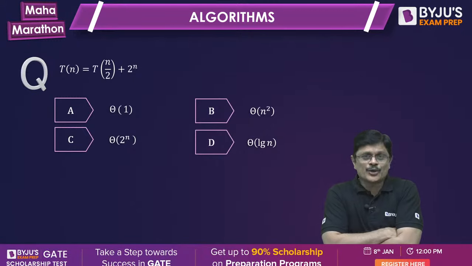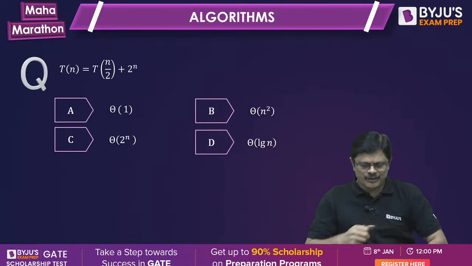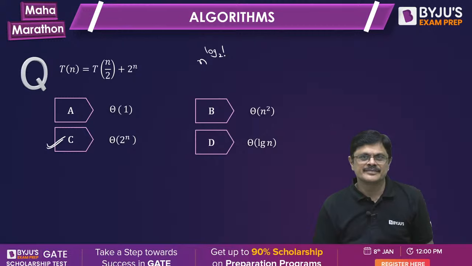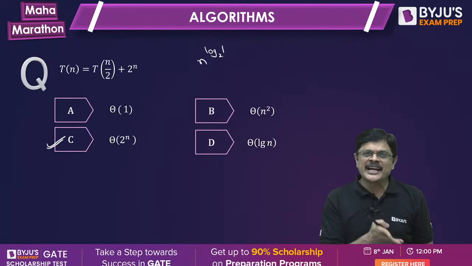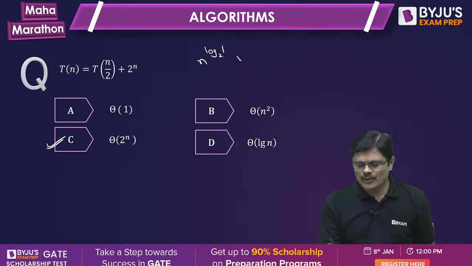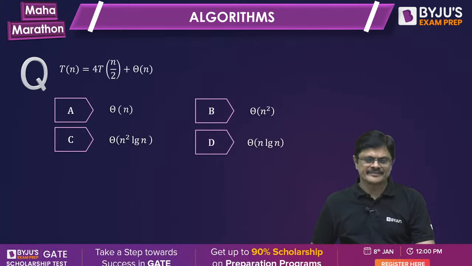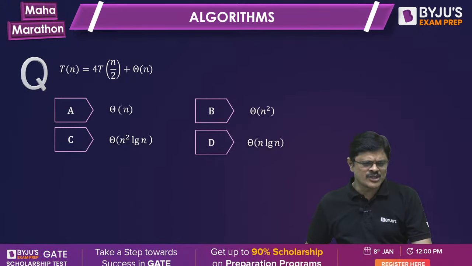So here 2 power n dominates. Very good. C is the correct answer, because here n power log 1 to the base 2. Here that extended master theorem doesn't work versus 2 power n. Obviously this dominates. Am I clear? So theta 2 power n is the correct answer for this. Next one. Here the extended master theorem also works.